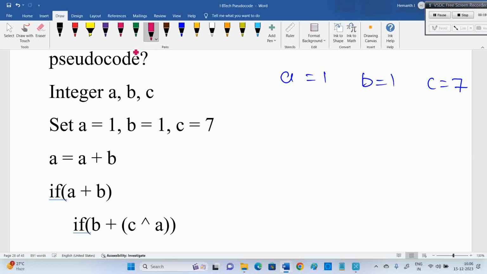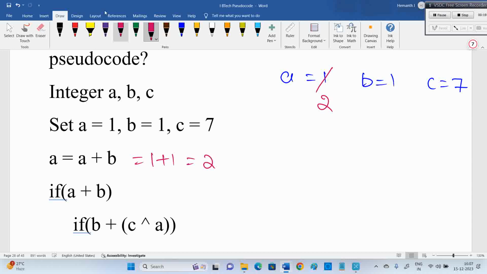Now A equals A plus B means 1 plus 1. A is updated to 2. Previously A is 1, now it is updated to 2. Write 1, then cancel it and write 2. Don't directly write 2. Know that 1 was there first, then it was overwritten by the new number 2.